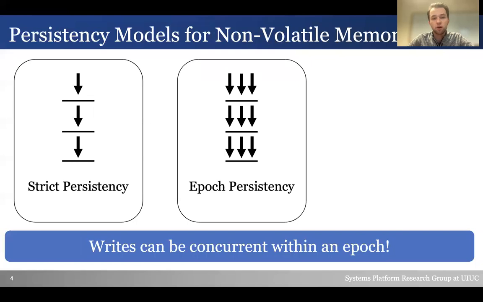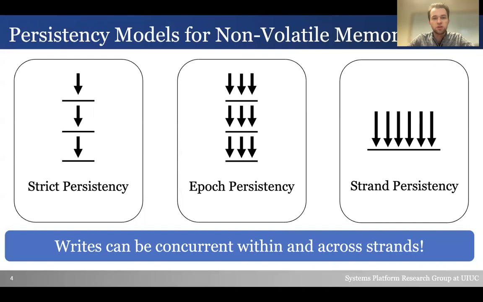The next model is epoch persistency, which uses the concept of an epoch. Writes in the same epoch can be issued concurrently, and barriers are only enforced between consecutive epochs. This increases parallelism and therefore performance, but relaxes the persistency guarantees.